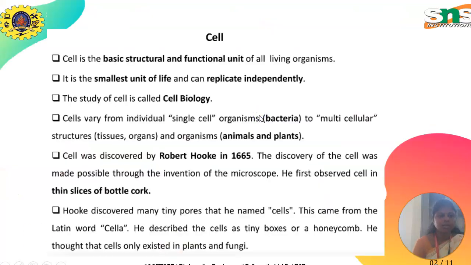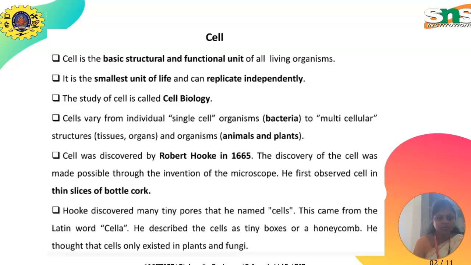What is a cell? The cell is a basic structural and functional unit of all living organisms. It is the smallest unit of life and it can replicate independently. The cell can be classified into unicellular and multicellular structures. The study of the cell is called cell biology. Cells vary from individual single-cell organisms, such as bacteria, to multicellular structures, which are tissues, organs and organisms, found in animals and plants.